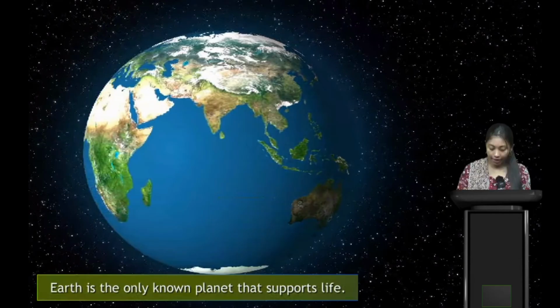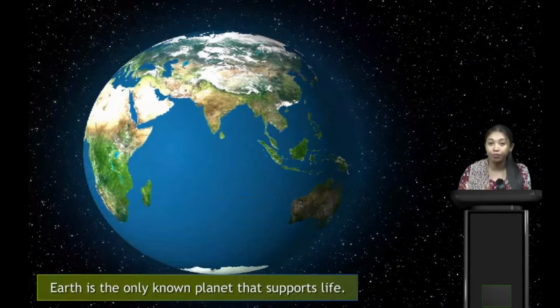And look at the screen. What can we see? Exactly, we are watching our Earth, isn't it? Our Earth, and it's rotating. Our Earth is rotating on its own axis as well as around our Sun. Okay, after that, the line is saying Earth is the only known planet that supports life. And that is very true that only on the Earth can we find life.